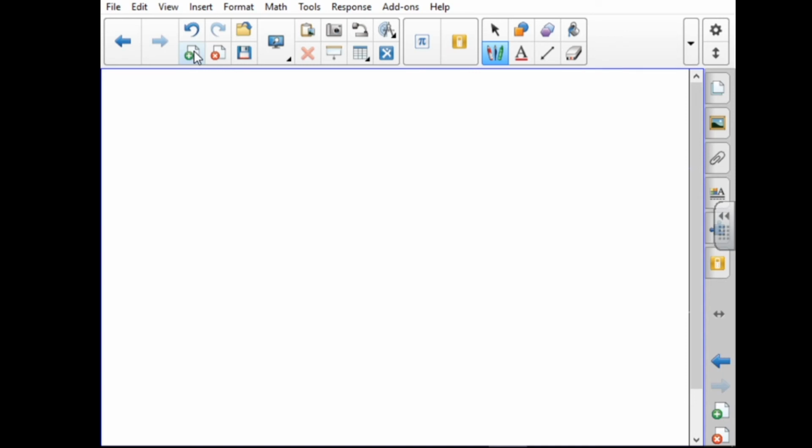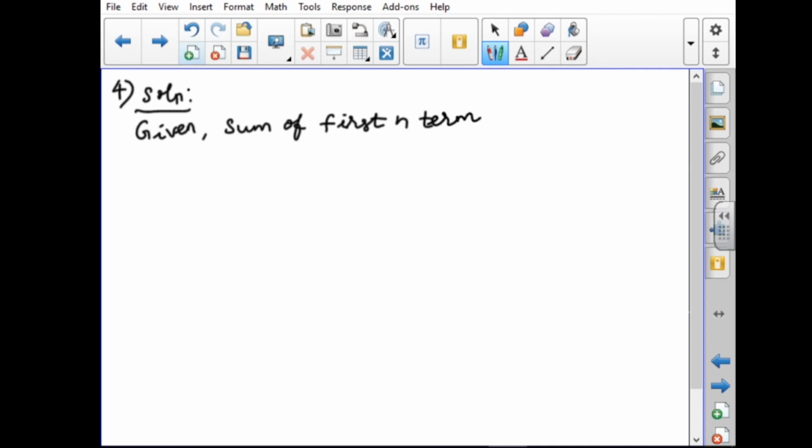So you have to write the given for the fourth one. What is given? Given: sum of first n terms. Sum of first n terms we denote Sn. So what is Sn here? 2n squared minus 3n. That is what is given. The sum of the first n terms, Sn equal to 2n squared minus 3n.